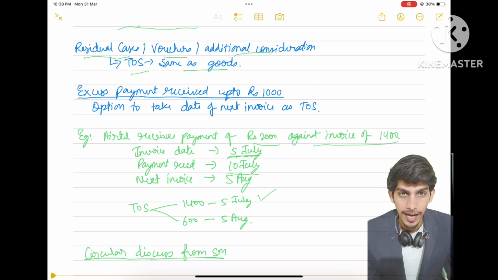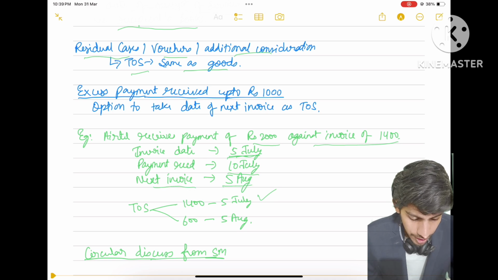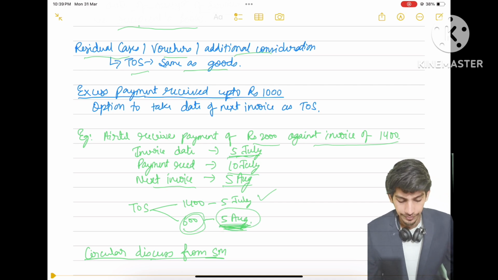Okay, and up to 1,000 we have the option for extra payment received. The time of supply for such extra payment will be the invoice date of next month. So next month's invoice date is 5th August. So for the 600, the time of supply will be the 5th of August.